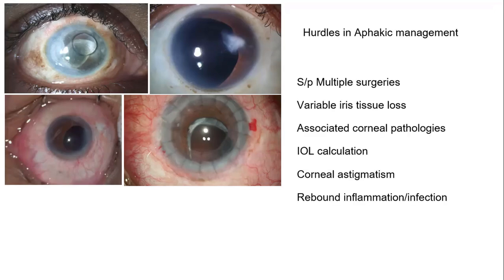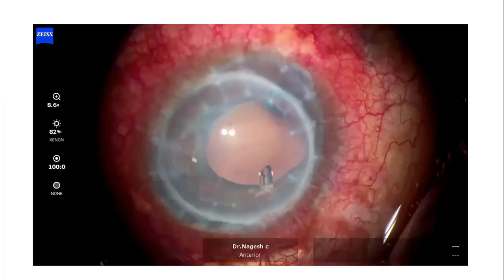So there are challenges where the patient has already undergone multiple surgeries and variable tissue loss will be there, especially in post-trauma endophthalmitis with associated corneal pathologies. IOL calculation will be extremely difficult in these kinds of patients. And then we have to address even the astigmatism that will come up when you are planning for the IOL. I'll go through a couple of cases on how to manage this kind of case.